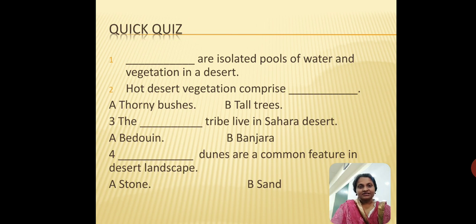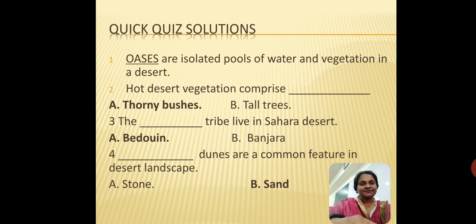The third one: the blank tribe live in the Sahara Desert. This I had mentioned in the video. Your options are Bedouin and Banjara. Think about it. The fourth one: blank dunes are a common feature in the desert landscape. In the deserts, what kind of dunes will you find? Whether they are made up of stone or of sand. Think about it.